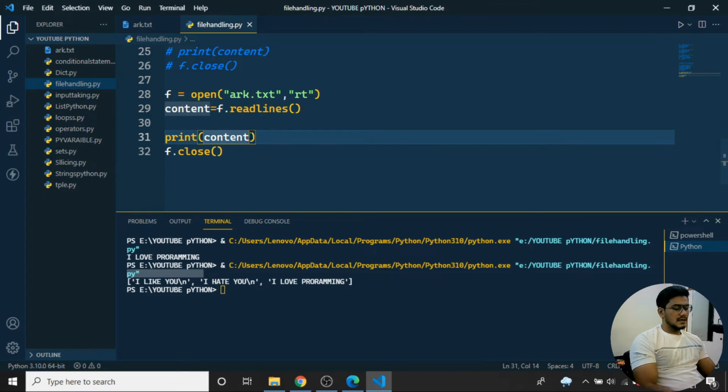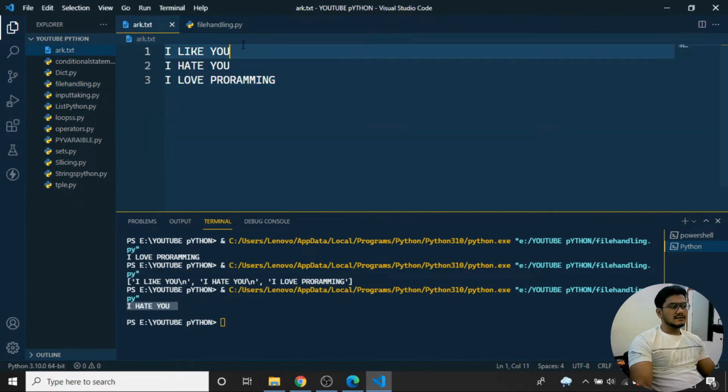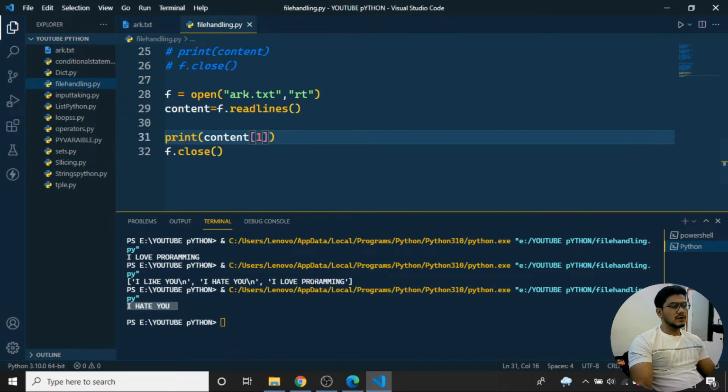So if I want to read the content of first, I want to get the value of first. If I run the program, you can see I'm getting "I hate you", because the 0th index is this one, the first index is this, and the second index is this one. That is being stored in my output, and you can see it here in the form of a list.